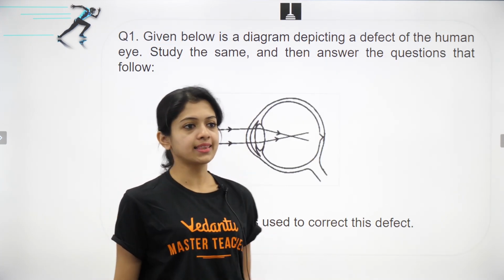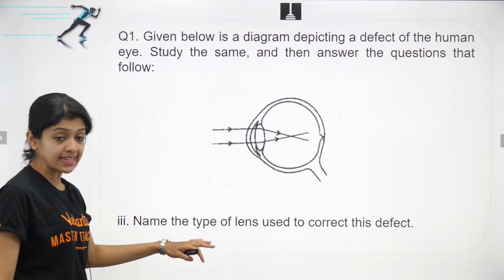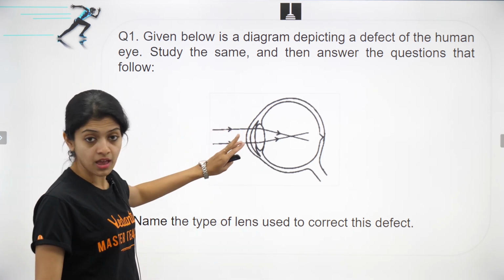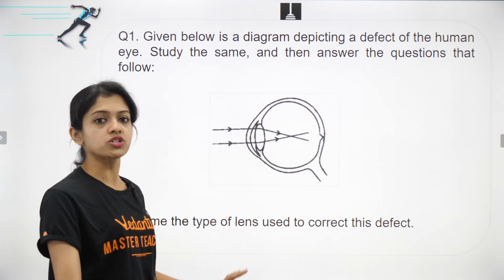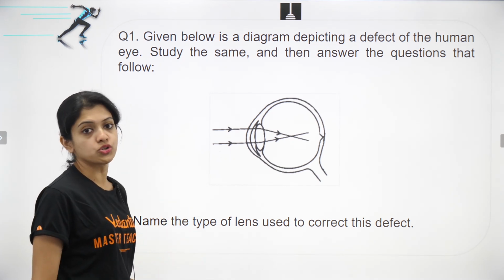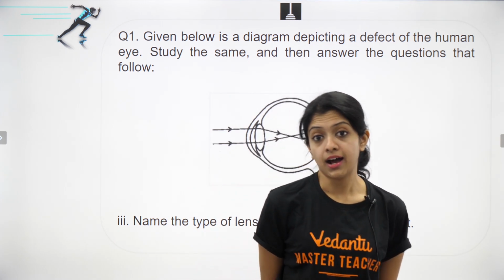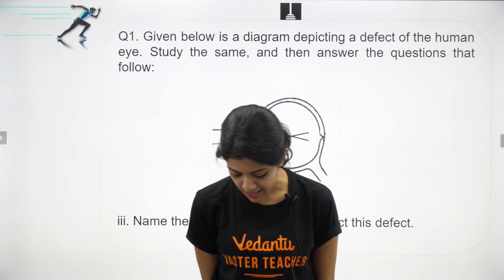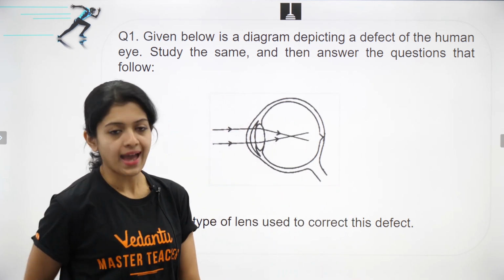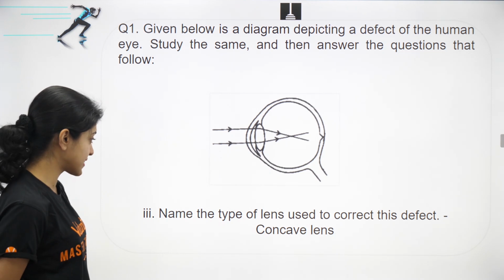Okay, and that brings us to the next sub question, which is about the type of lens used to correct this defect. Okay, that's not been drawn here. All you can see is the natural lens of the eye. If you wanted to correct such a defect, what kind of lens would you use? Yes, children, think about it. I remember discussing hypermetropia with you in the specimen paper. So what kind of lens would be used for myopia? And yes, it would be a concave lens which can help you correct this defect.